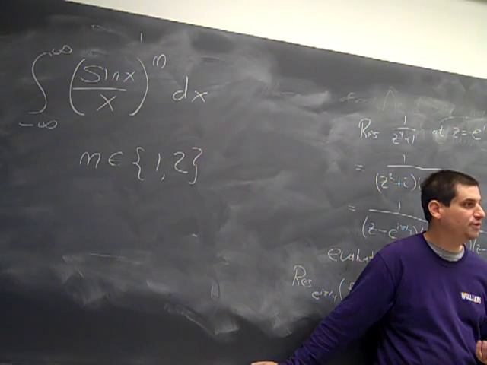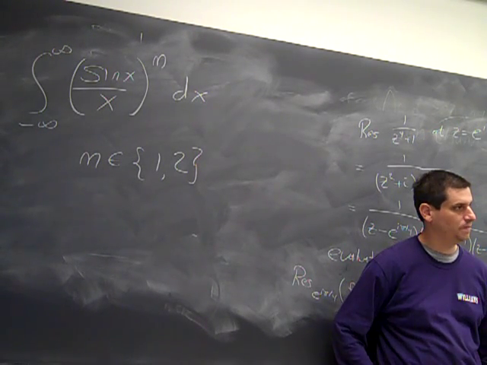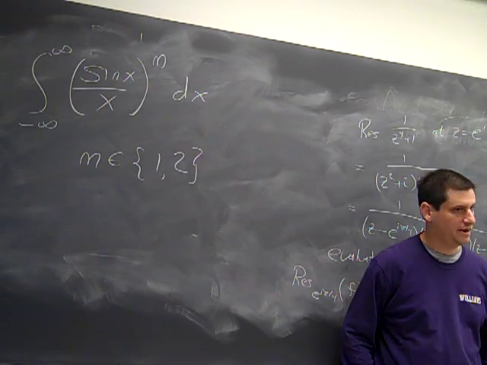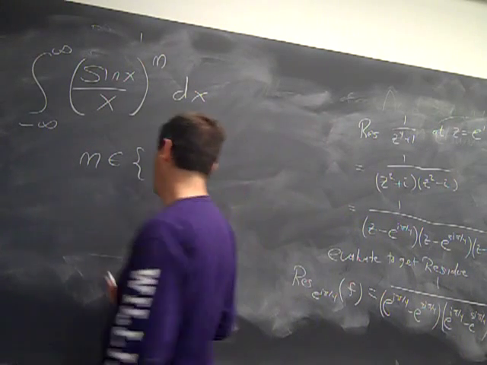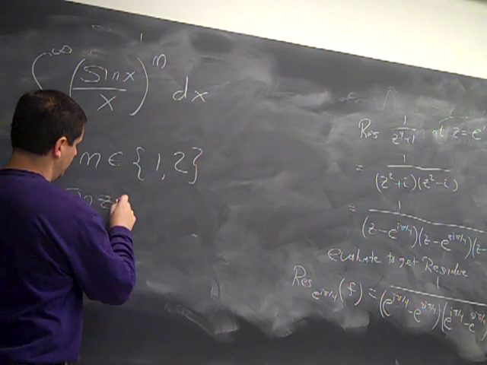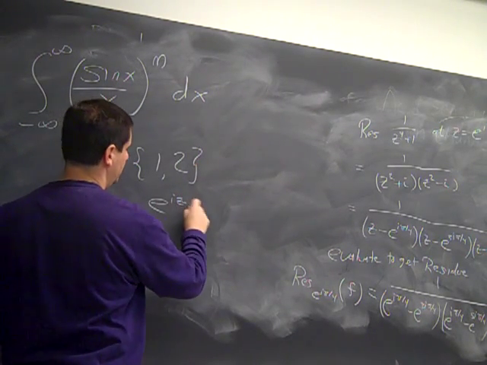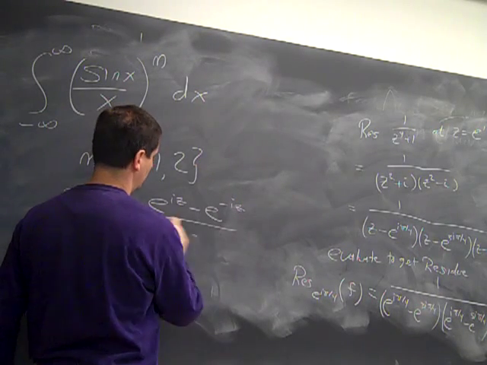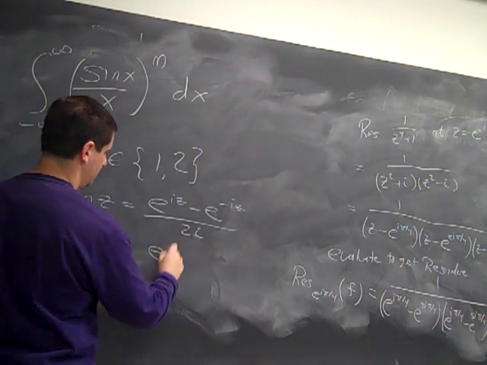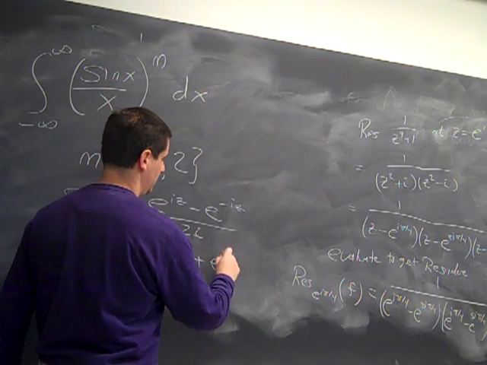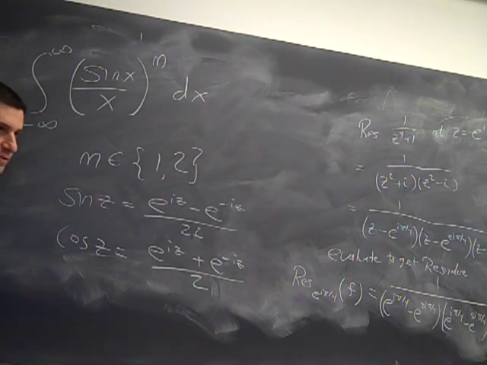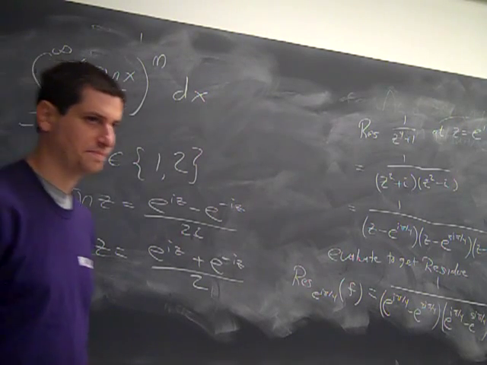Okay? What would you try to do for the function? What would you try to do for the contour? Remember, you need to exploit decay. And a fact which might be useful is, sine of z is e to the iz minus e to the minus iz over 2i. Cosine z is e to the iz plus e to the minus iz over 2. So those might be useful. Okay, so think about this.